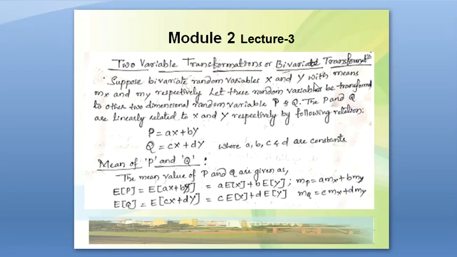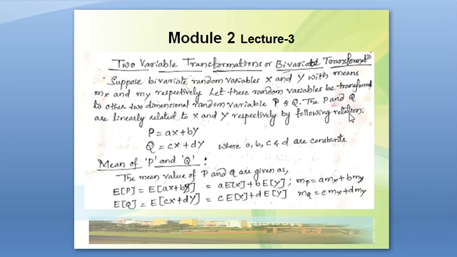Two variable transformations, or bivariate transformations. Suppose bivariate random variables X and Y have means mx and my respectively. Then let the random variables be transformed to other two-dimensional random variables, let's say P and Q. Then P and Q are linearly related to X and Y respectively.